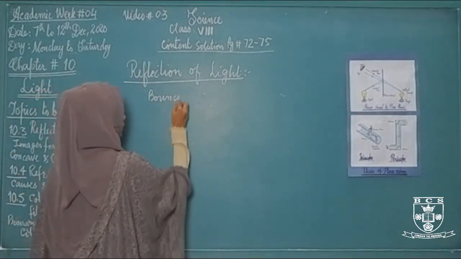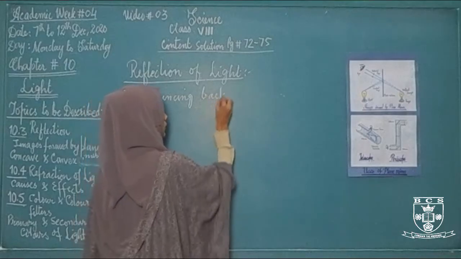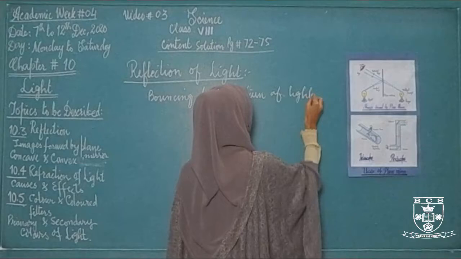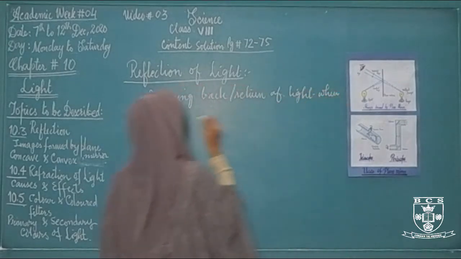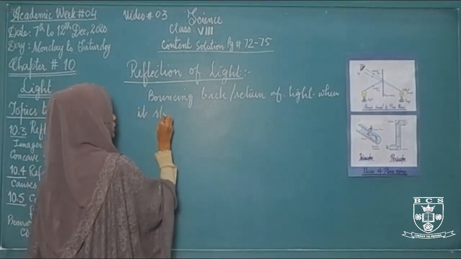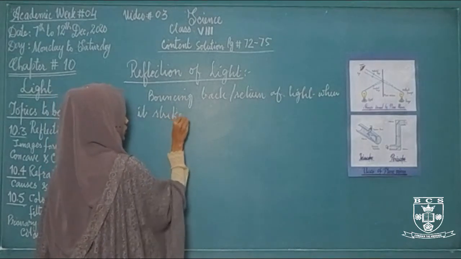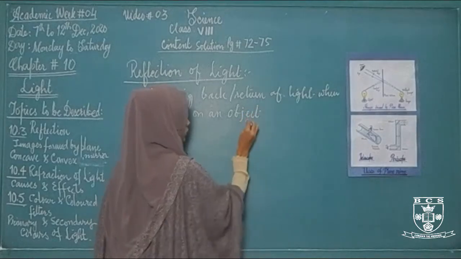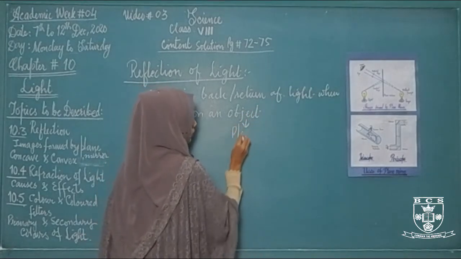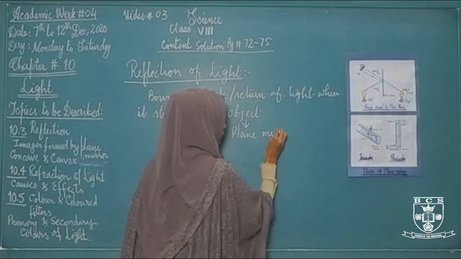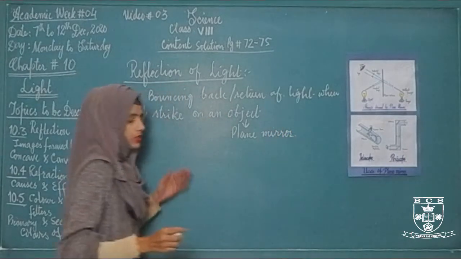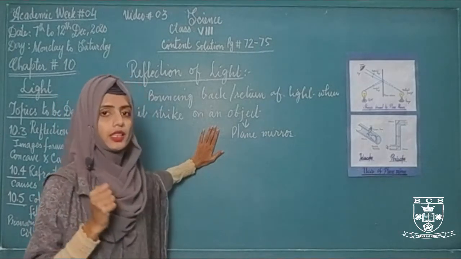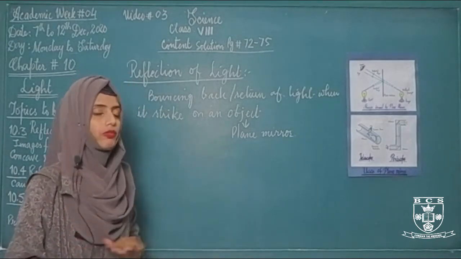Bouncing back or return of light when it strikes on an object. And here we have an object, plane mirror, in which in the topic of reflection of light we have discussed about different rays and different angles which are formed due to reflection of light.